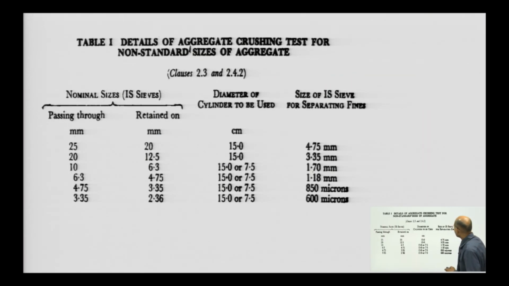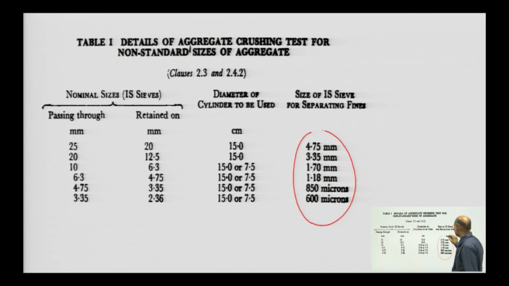Once again, this has been taken from the code book: details of the aggregate crushing test for non-standard size of aggregate. If the standard size of aggregate is not there, then we have to use a different cylinder size. The size of the cylinder will differ, and the size of the IS sieve separating fines will also differ.